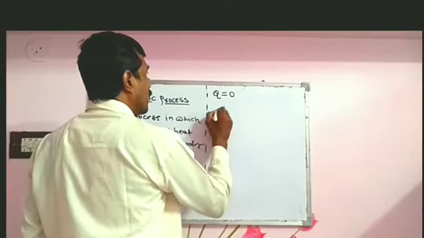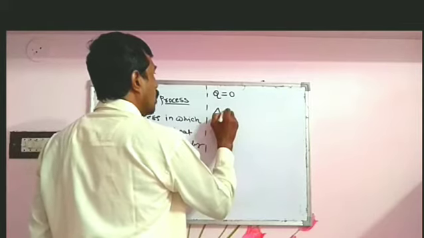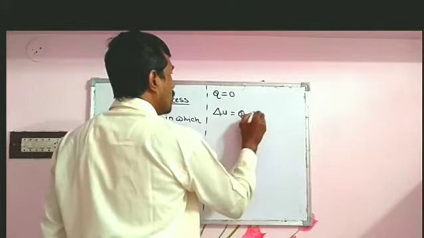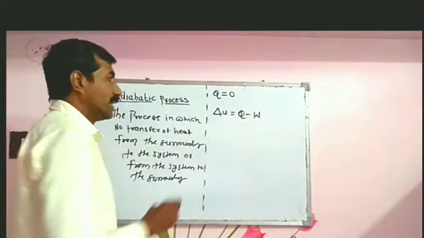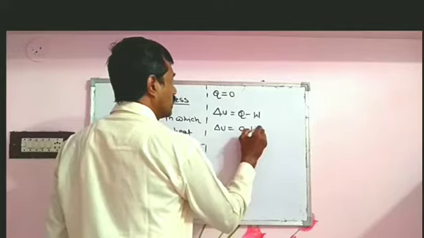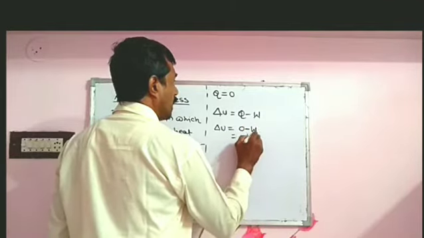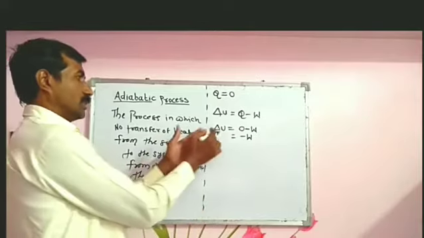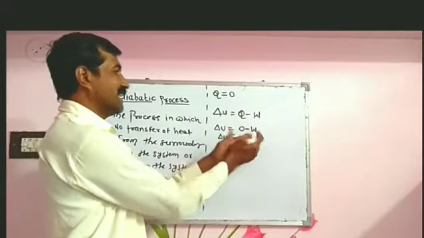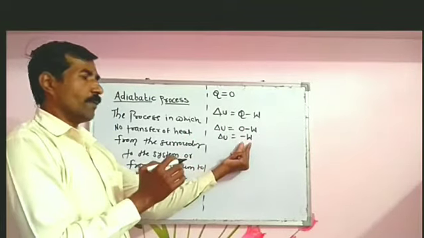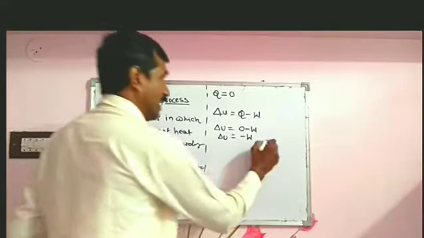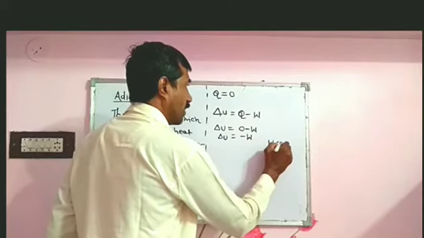Q equal to 0. And according to the first law of thermodynamics, del U is equal to Q minus W. So del U is equal to 0 minus W, that is equal to minus W. Del U equal to minus W means work done is negative. When the work is done on the gas, the work is negative, that is, W less than 0.